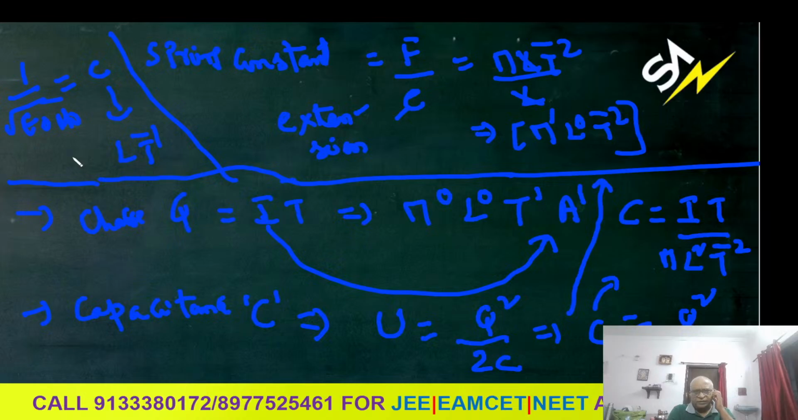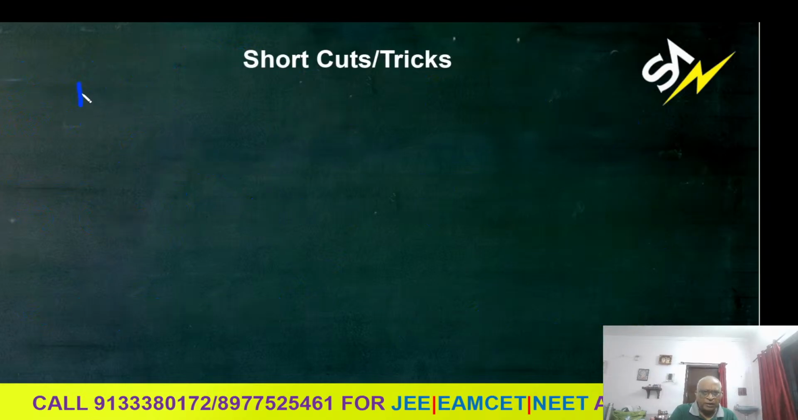The clue is there in capacitance, energy density. Energy per unit volume is nothing but half epsilon naught E square. E is again electric field. Electric field is again force by charge. So what is electric field strength? E is called electric field, electric field strength.